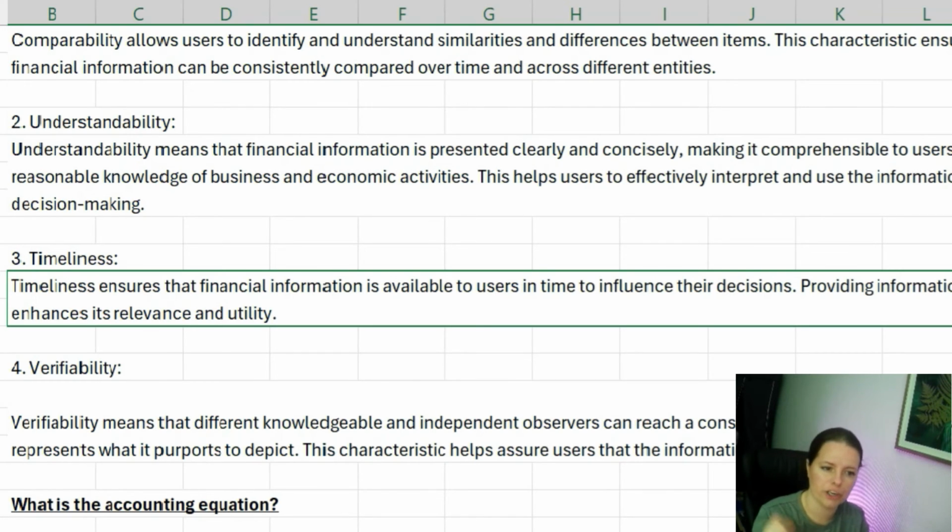And this is the recurring theme of all of these qualitative characteristics, that the information that we're reviewing, or that the stakeholder is reviewing, is ultimately to make a decision. So if that information is not verifiable, so we can't rely on it, it's not credible. If it's not timely, so it's not the latest information, if we don't understand it, and if we can't compare it to something else, it's not going to help us make a decision. So I hope that helps.